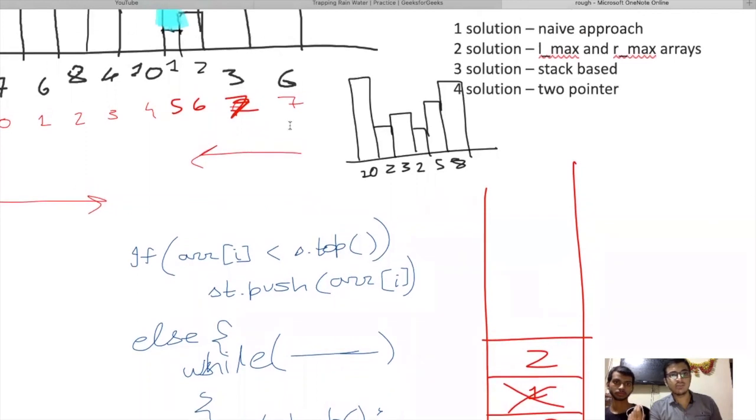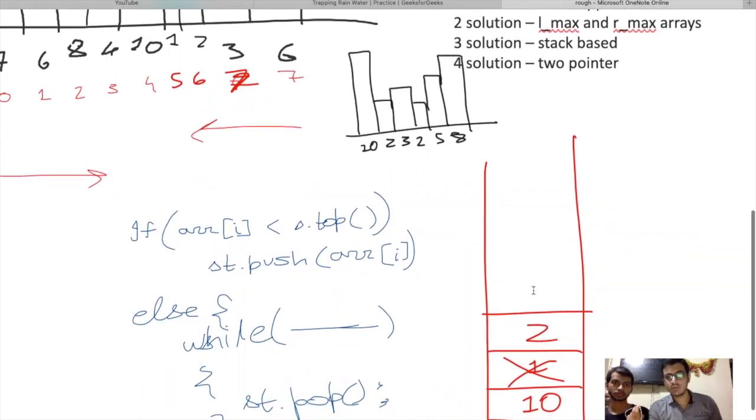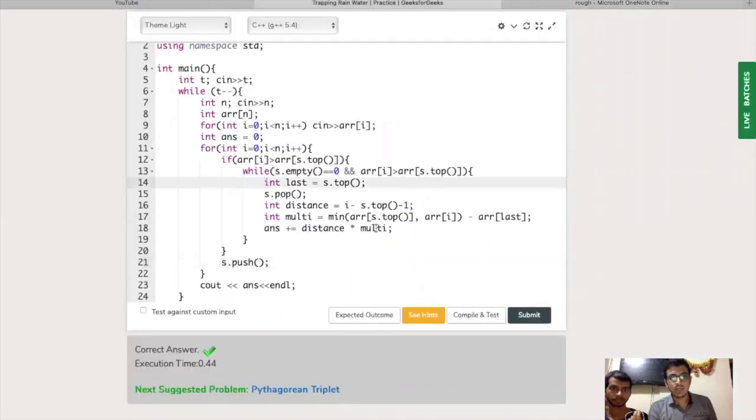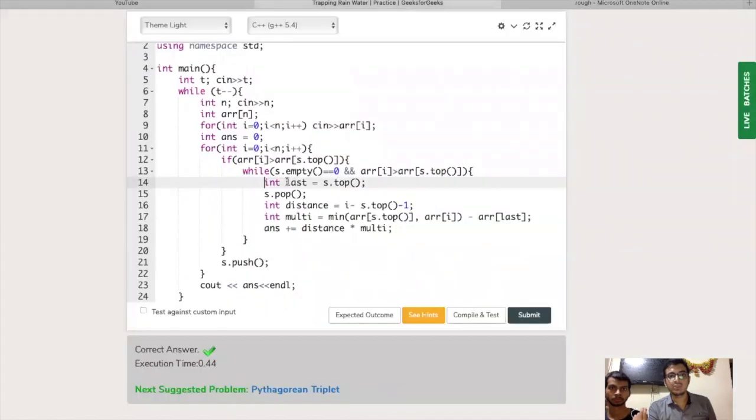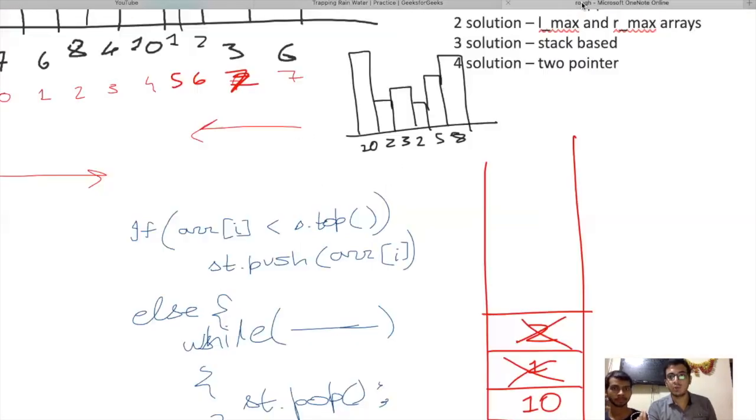So now let's move to the next element, 3. We see that 3 is greater than the top of the stack, 3 is greater than 2. So we do the same. We start to pop out elements from the stack which are less than 3. So we first pop out 2, right? And for 2, we calculate the following things. Last equals to s dot top. S dot top is the index of element 2, that is 6. We store it in this temporary variable last, and then we finally pop out 2 out of the stack.